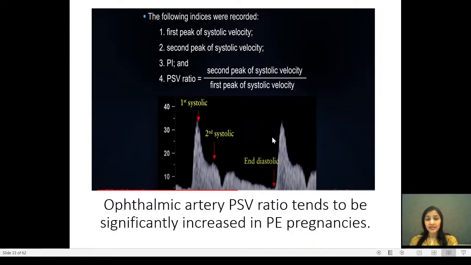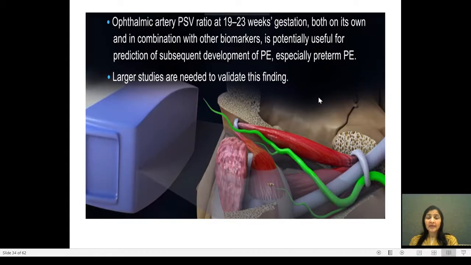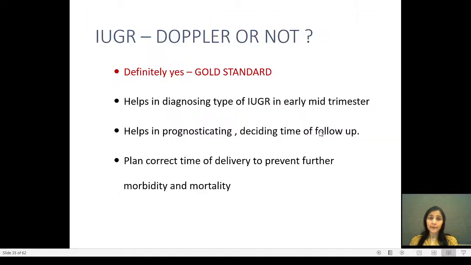Ophthalmic artery PSV ratio tends to be significantly increased in pregnancies with preeclampsia and could be a good method of identifying those pregnant patients who are at high risk of late onset preeclampsia. Ophthalmic artery PSV ratio at 19 to 23 weeks gestation, both on its own and in combination with other biomarkers, is a potentially useful vessel for prediction of subsequent development of preeclampsia, especially preterm preeclampsia, and larger studies are needed to validate this finding.